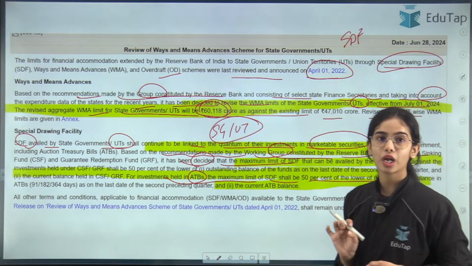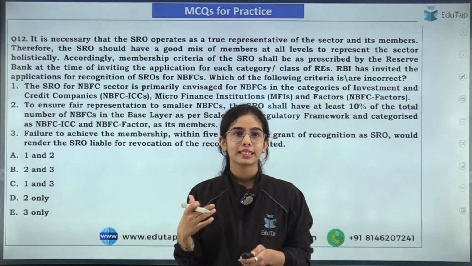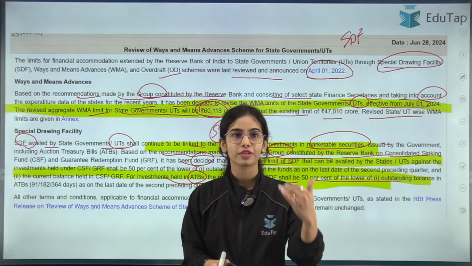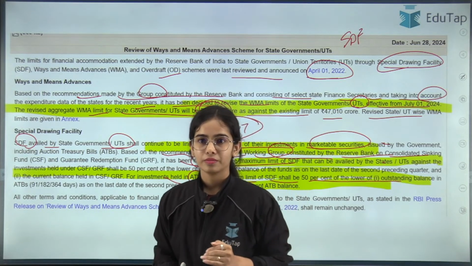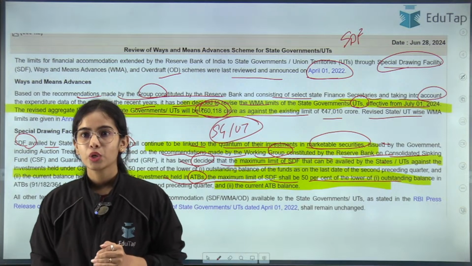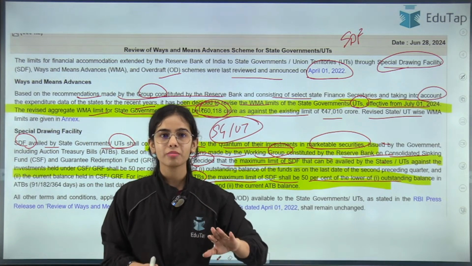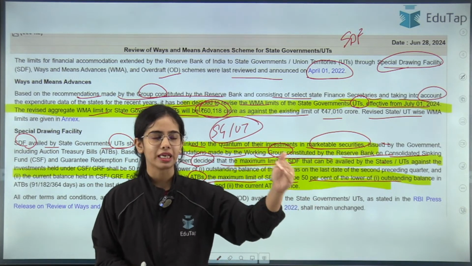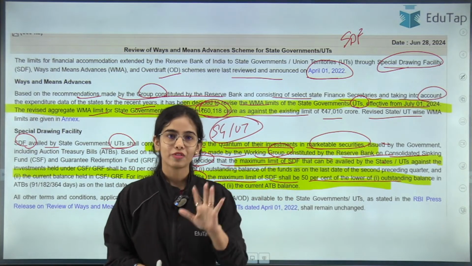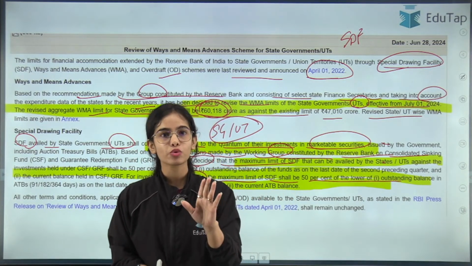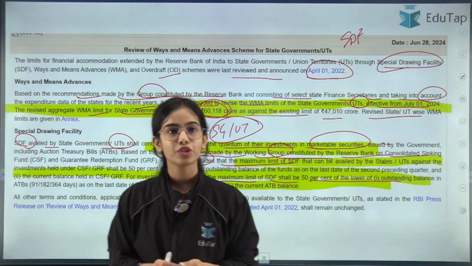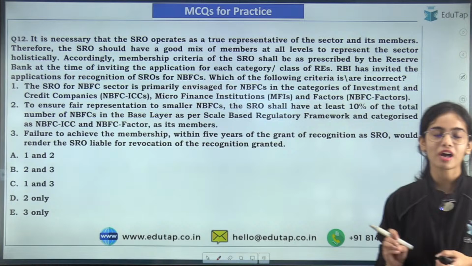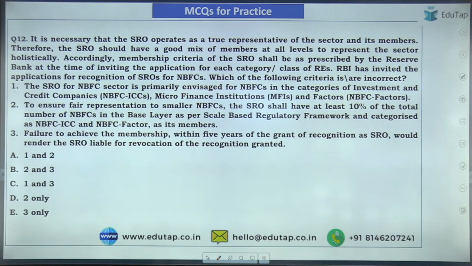Is there any confusion now? This is the whole notification that the RBI has released in regard to the review of the WMA, SDF and overdraft. Go through the notification for at least 3 months, and you should go back to April, May, June, July, August. Cover 5 months, or if you are not able to do 5 months, at least do 3 months: June, July, August. No confusion? If you have any confusion, kindly ask me. Otherwise, let's move forward.